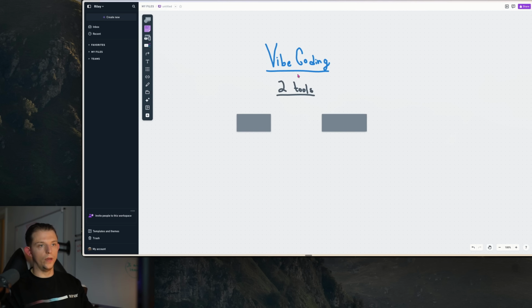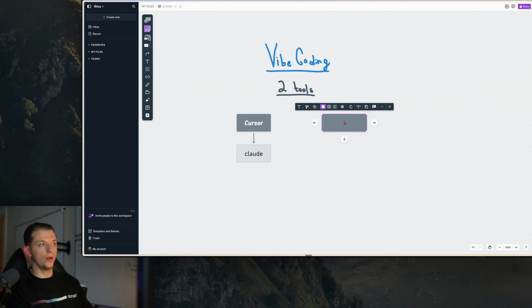Okay, vibe coding. There's two tools that you need to get started. The first one is, of course, Cursor. And Cursor is going to generate the code. It's going to edit the code. It's going to do everything. And within Cursor, we have Claude 3.5 Sonnet, which is still the best AI model right now for coding.